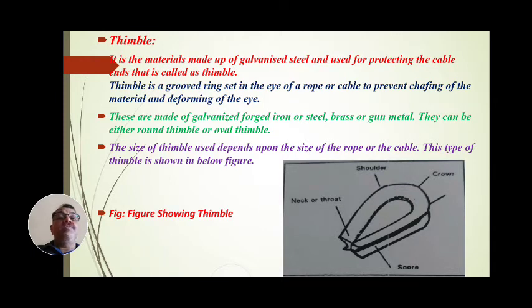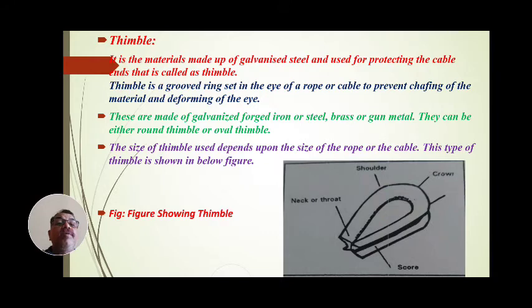A thimble is a grooved ring set in the eye of the rope or cable to prevent chafing of the material and deforming of the eyes. These thimbles are set in the ring in the eye of the rope or cable to prevent chafing of the material and deforming of the eyes.